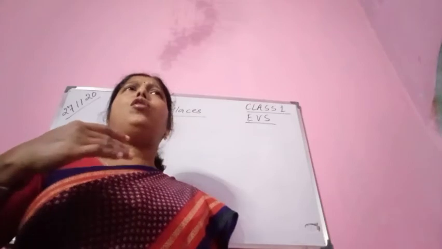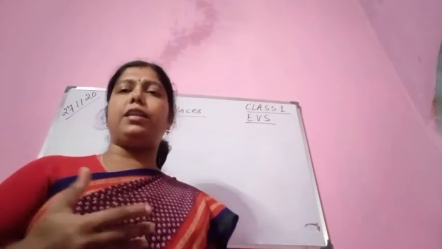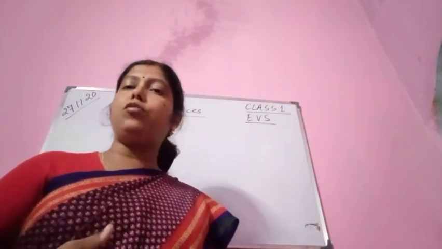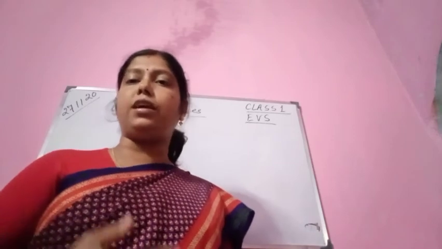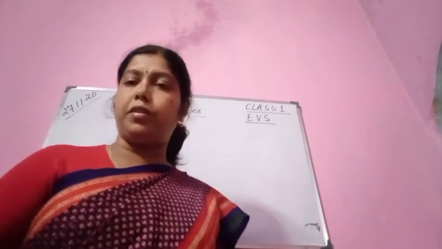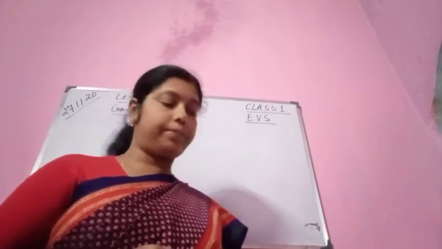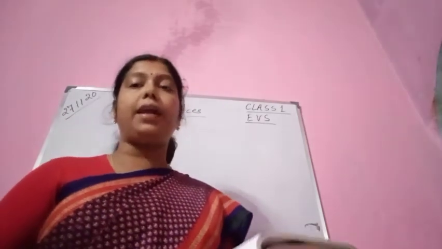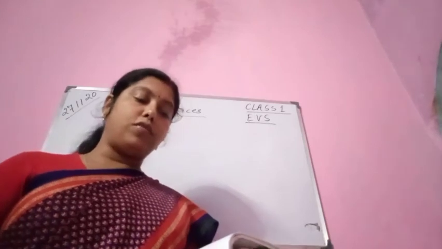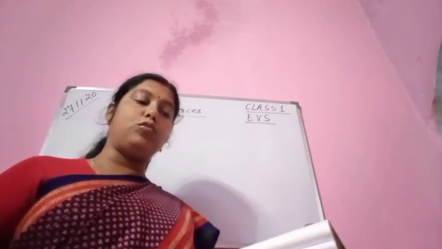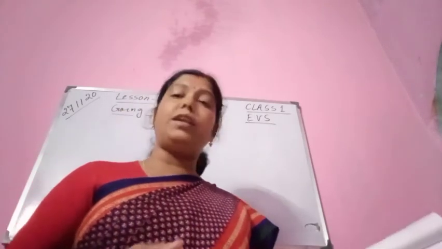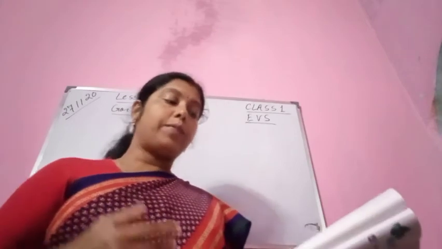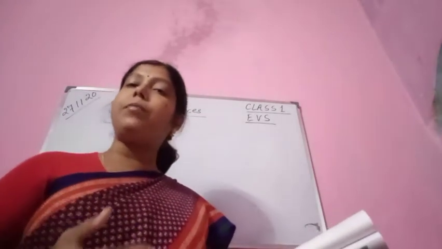Okay, if you want to visit some place very quickly, like you want to go to Chennai, how do you go from Kolkata to Chennai? You have to take an aeroplane, within hours you will reach. Okay, so we can travel in air by aeroplane or helicopter. We can also travel on water by boat, steamer, cruise or ship. So now let us come to waterways. Okay, we can travel on the water.